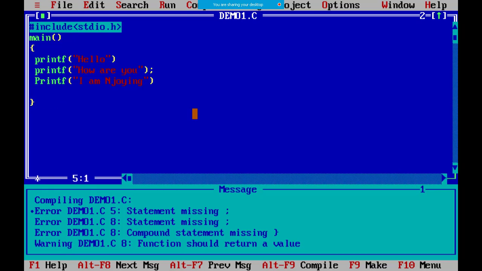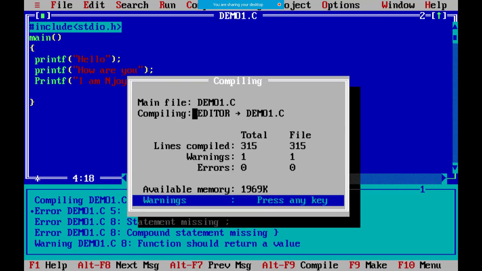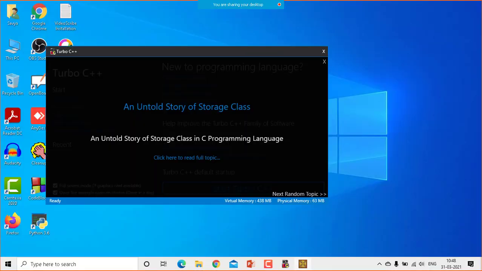Why is it saying like this? Because you have not put the semicolon here. Once you put the semicolon here, this error goes away. Let me show you. When I put the semicolon here, the error goes away and I can compile this program. Please understand, there is no error. Can you see that errors are 0 and there is one warning? I am not concerned about the warning, right? So error is 0.